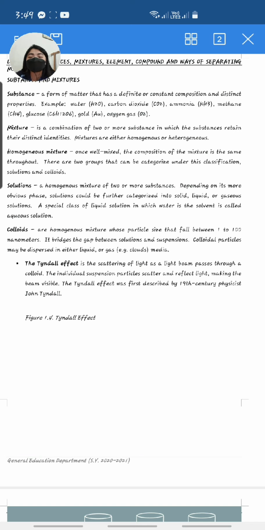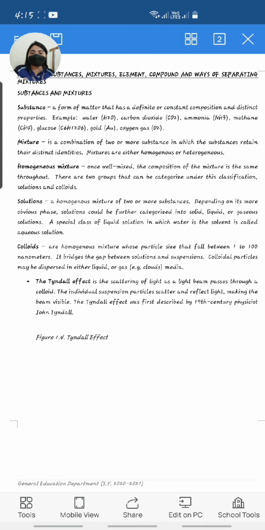So that is colloid. What are examples of colloids, particularly in food? Examples of colloids in food are whipped cream, mayonnaise, milk, butter, and gelatin or jelly.